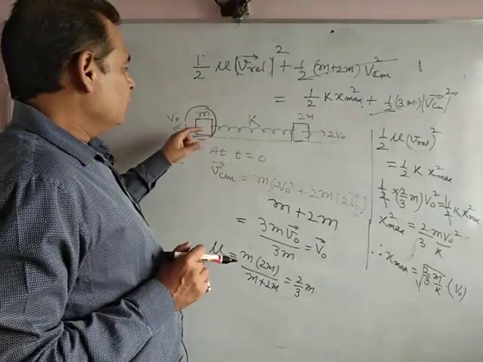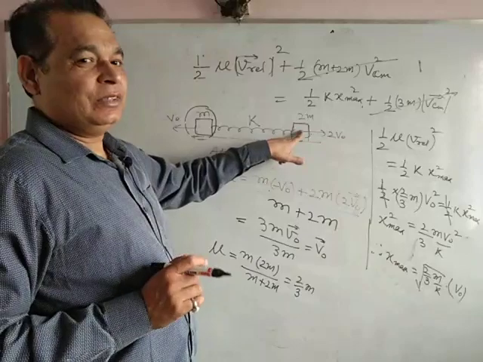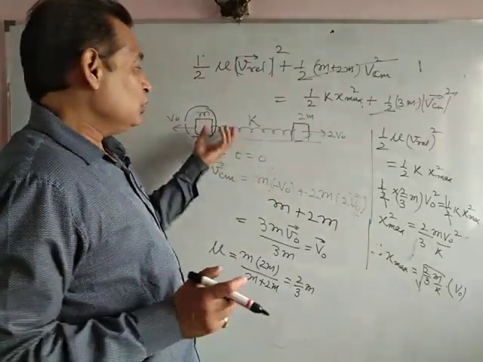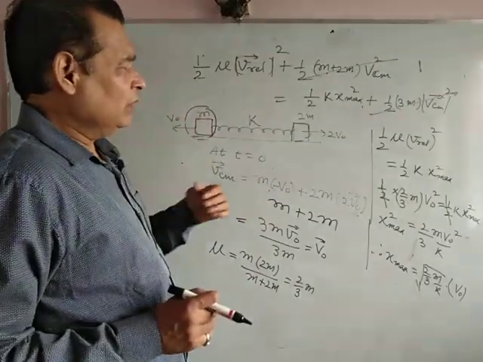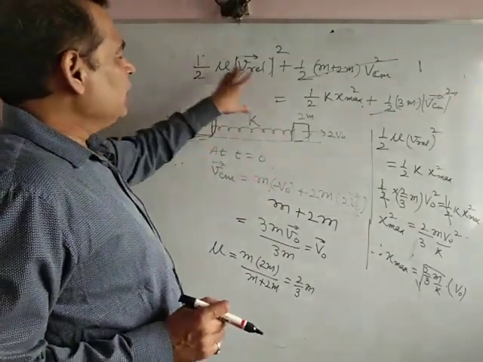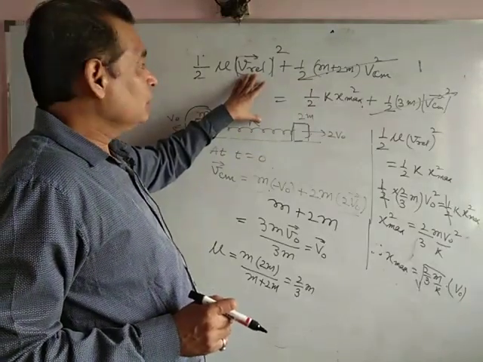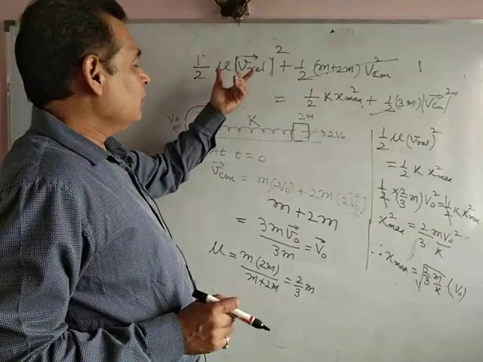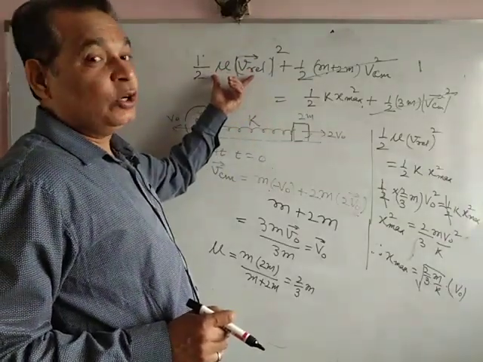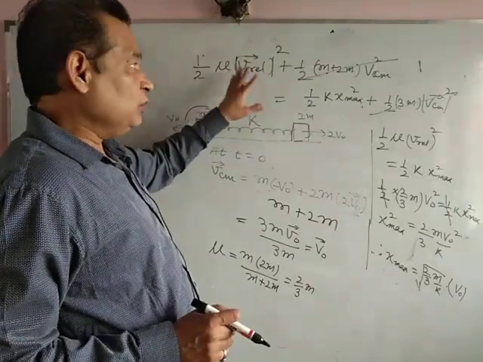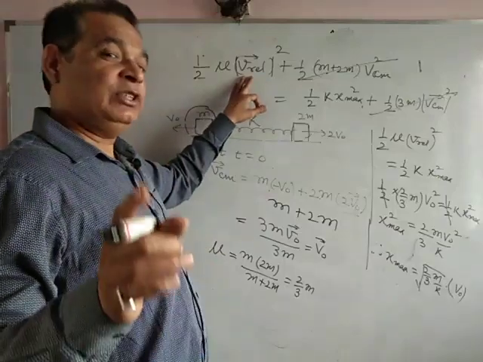So when velocity of this one becomes 0, this one will be simultaneously 0, then net momentum in center of mass frame will be 0. So if this V relative is 0, then at maximum elongation kinetic energy of the system in center of mass frame will be 0.